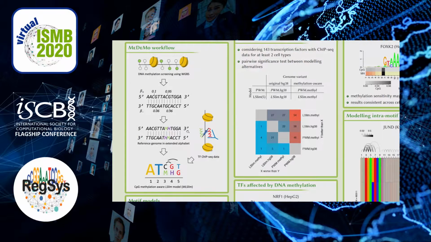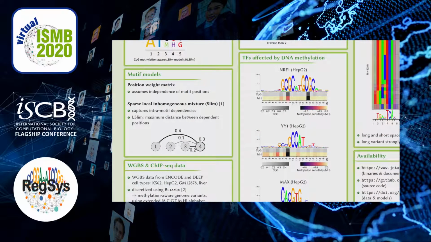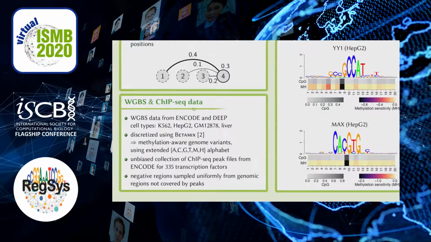genome variant. The motif models we consider are first the traditional position weight matrix model. Second, we consider SLIM models, which are capable of capturing intra-motif dependencies. Regarding data, we collect whole genome bisulfite sequencing data from ENCODE and DEEP. For the ChIP-seq data, we obtain peak files for the same cell types from ENCODE.